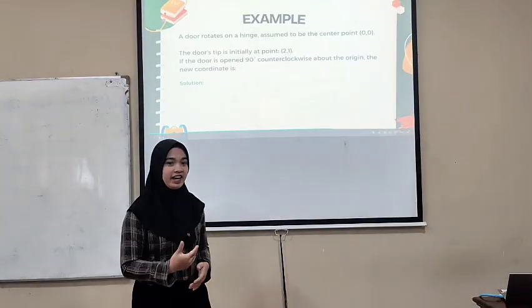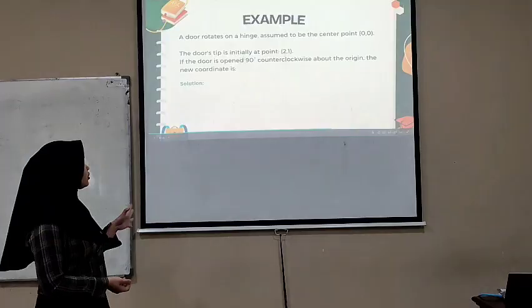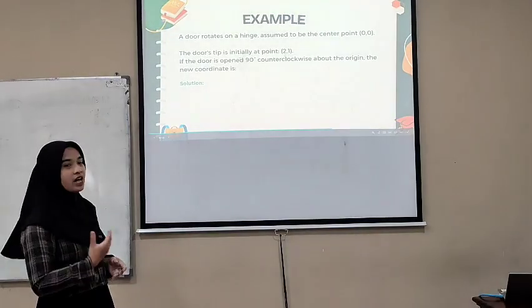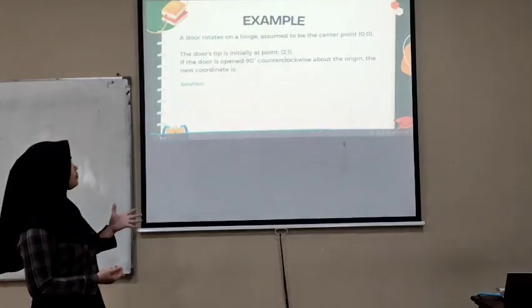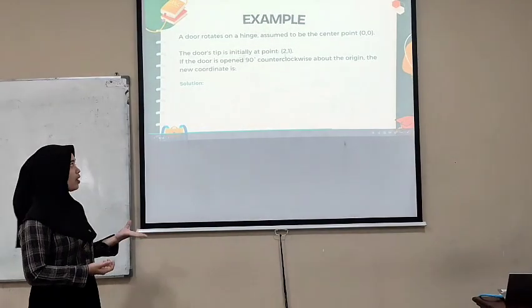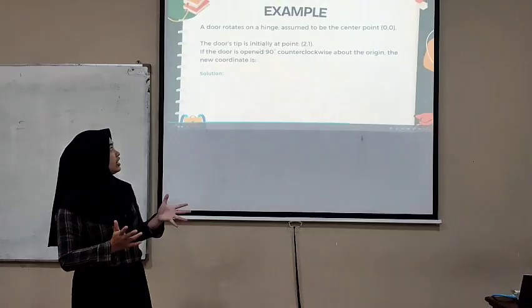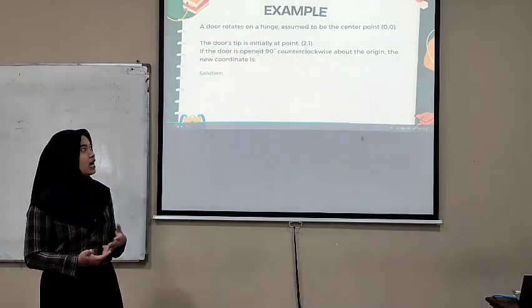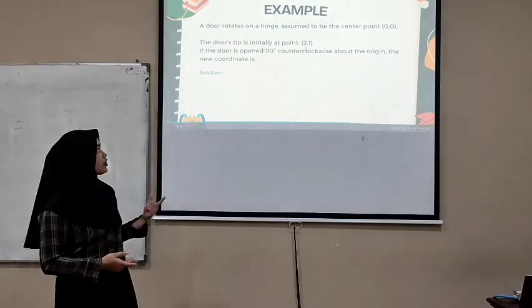Now, look at the example. A door rotates on a hinge assumed to be the center point, (0, 0). The door tip is initially at point (2, 1). If the door is opened 90 degrees counterclockwise about the origin, what is the new coordinate?